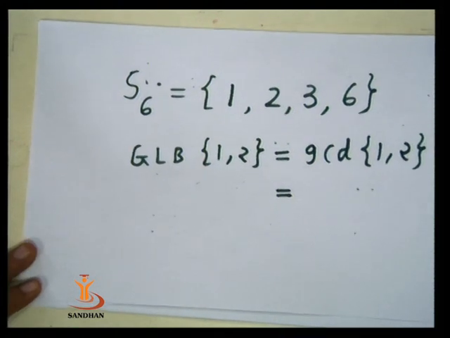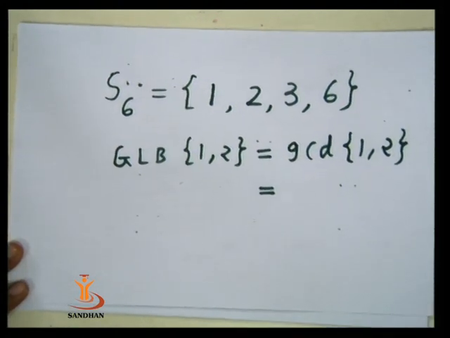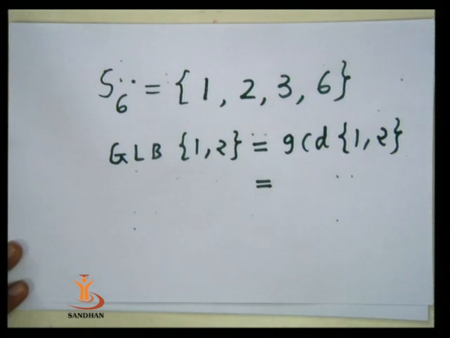For example, 2 and 3, 3 and 6, 1 and 3. Similarly, 2 and 6, 3 and 6, etc. You can see that all these greatest lower bounds are members of S6. So let us consider any two members x and y from S6.